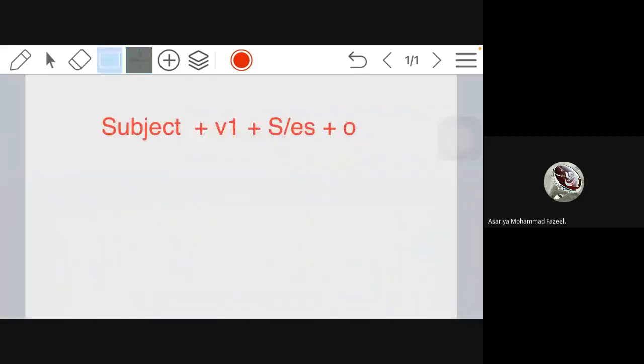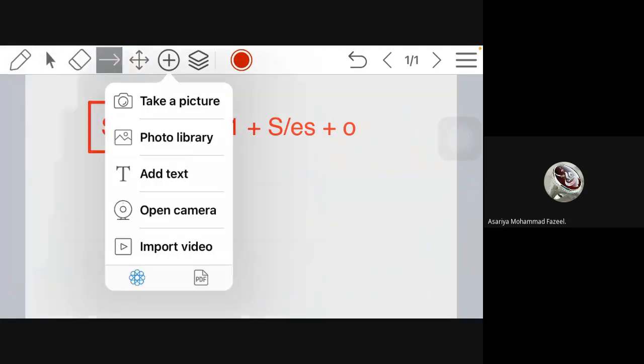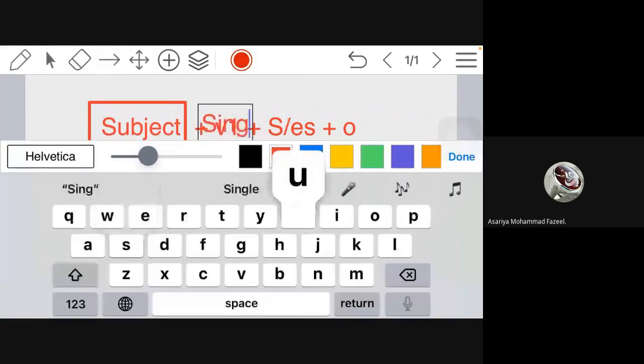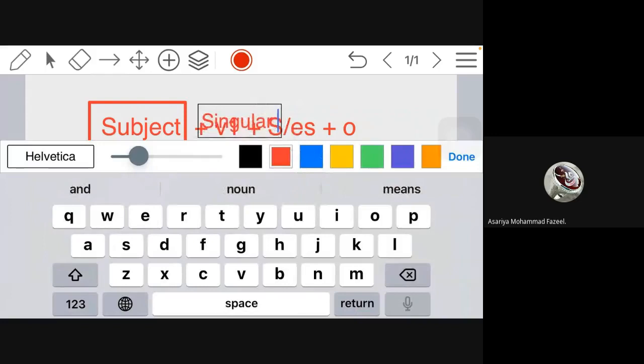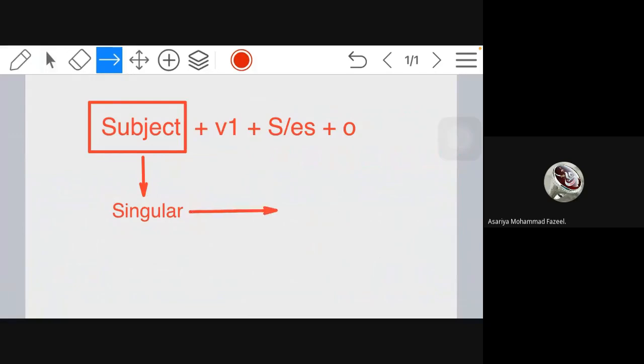Okay. So what I did is I said this subject, I forgot to handle this thing. When the subject is singular, at that time you have to add s or es.